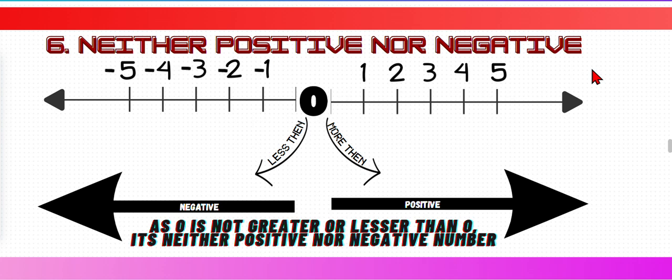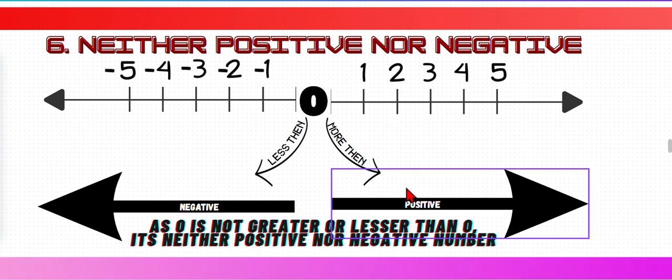But how? Why? Because, as you know, the numbers which are less than 0 are known as negative. The numbers which are more than 0 are known as positive. But as 0 is not greater or lesser than 0, it's neither positive nor negative.